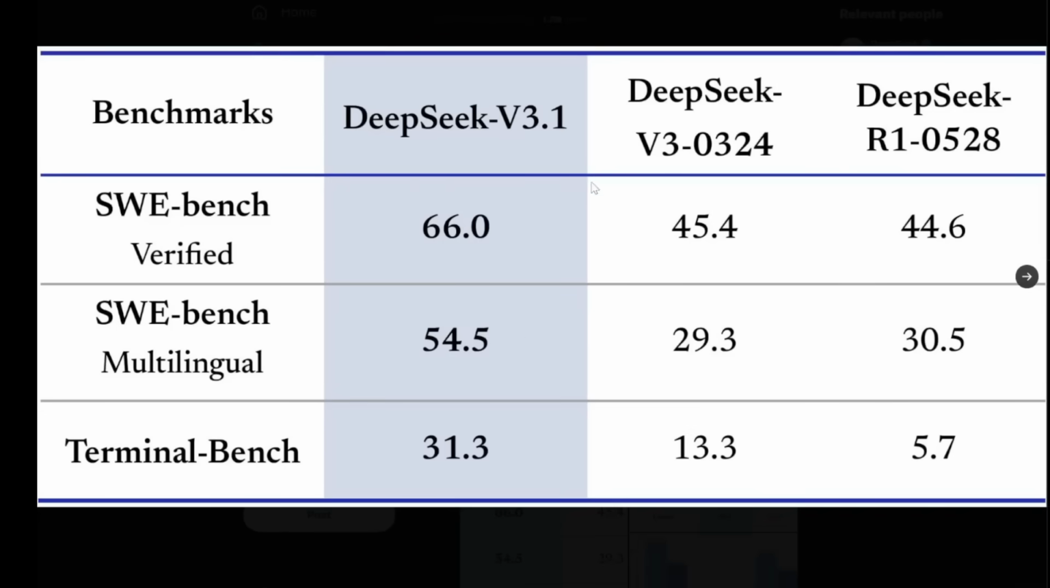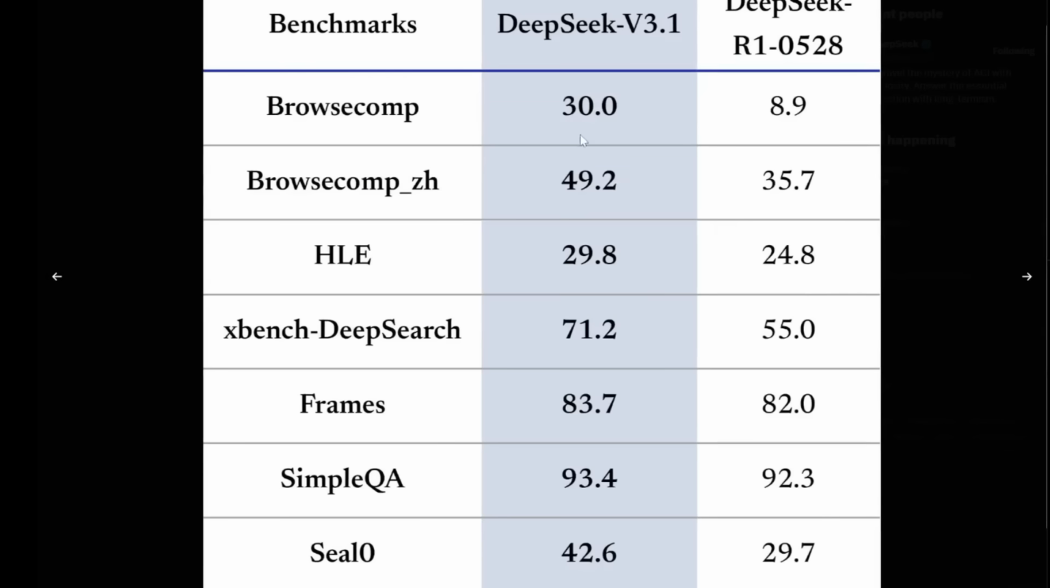Now if you compare this with version 3 or DeepSeek R1, you can see that this latest version, 3.1, performs a lot better in terms of these coding benchmarks. And notice that the improvement is pretty huge. Like for some of these, it's over a 20% jump compared to the previous version. And then same with all these benchmarks, you can see version 3.1 just performs a lot better.